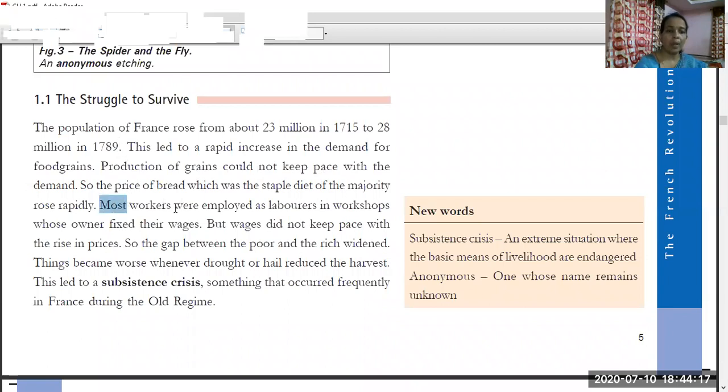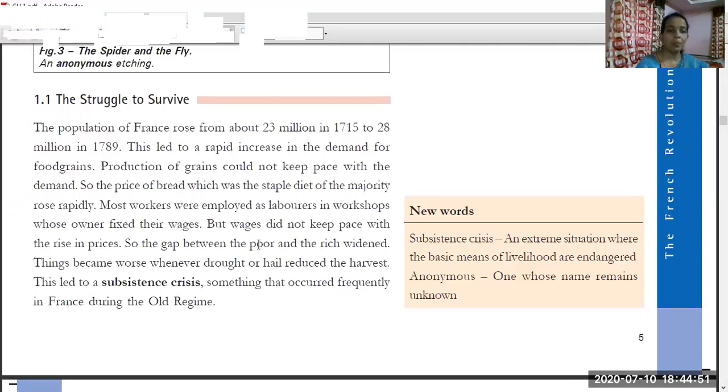Most workers were employed as laborers in the workshops. Many people were working as workers in the workshops. Their wages were fixed, as they were in the earlier time. They were not increased with the changing time or with the changing prices. The prices increased, but the wages remained the same. So people were unable to fulfil their needs. The wages did not keep pace with the rise in prices.